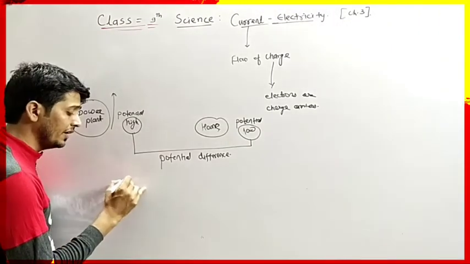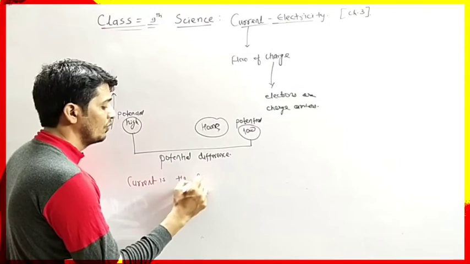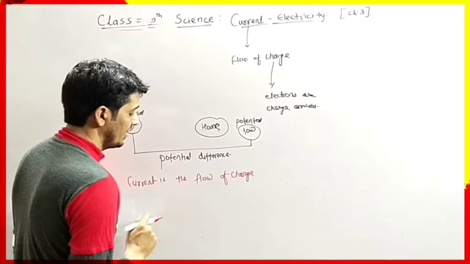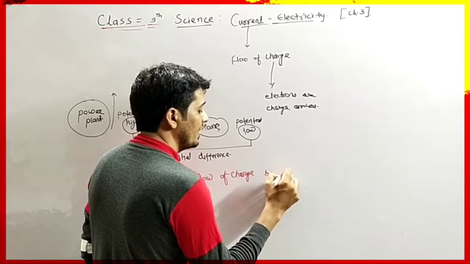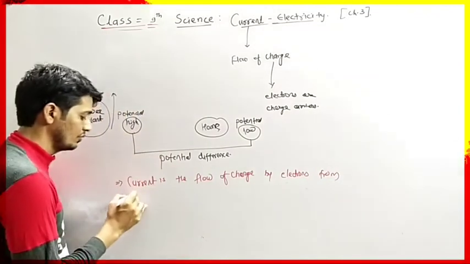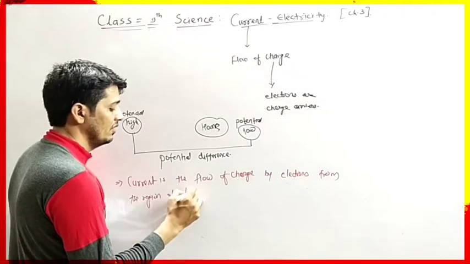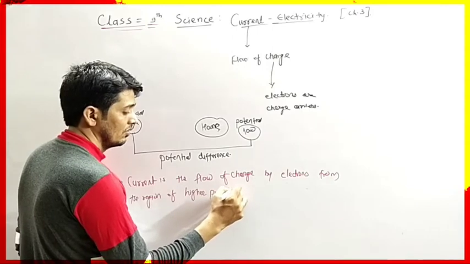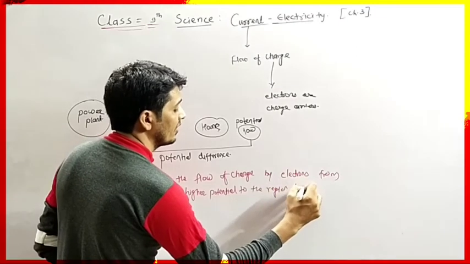Current is the flow of charge by electrons from the region of higher potential to the region of lower potential.